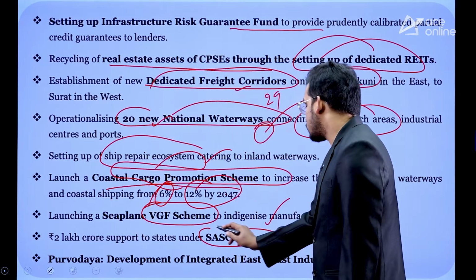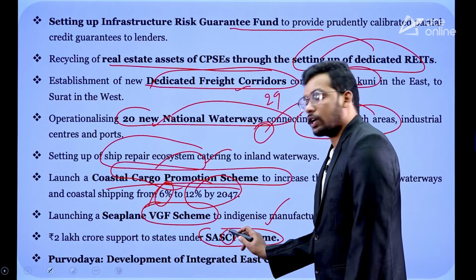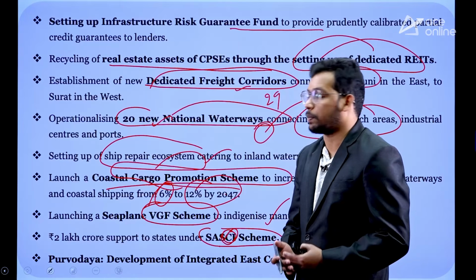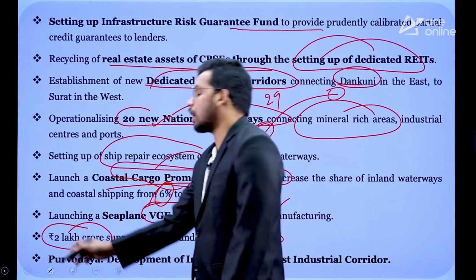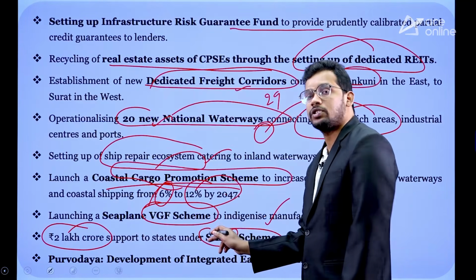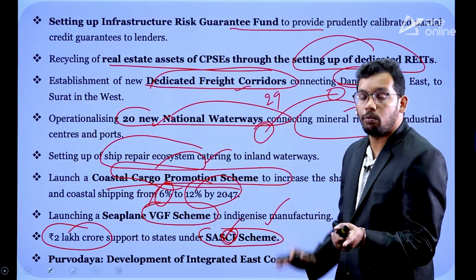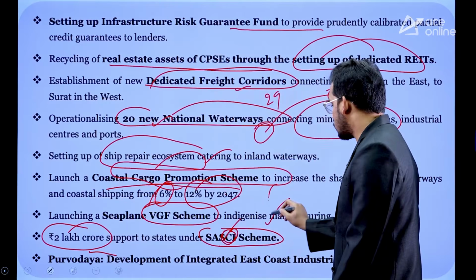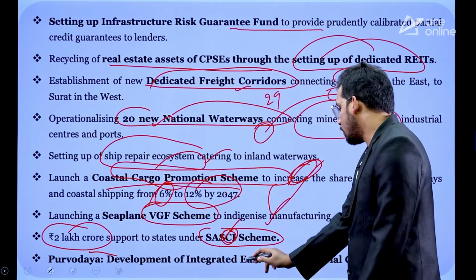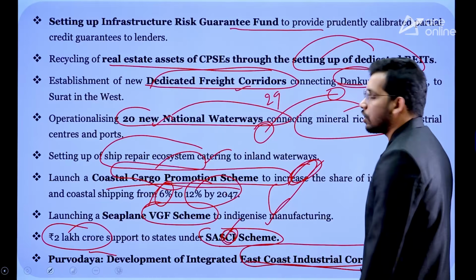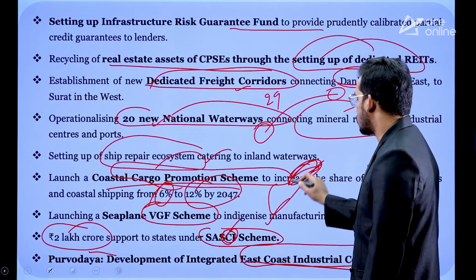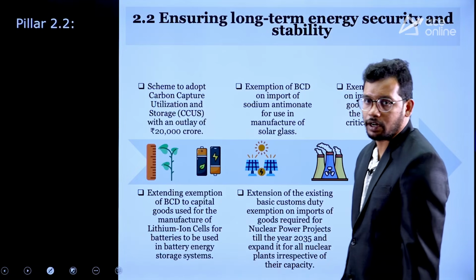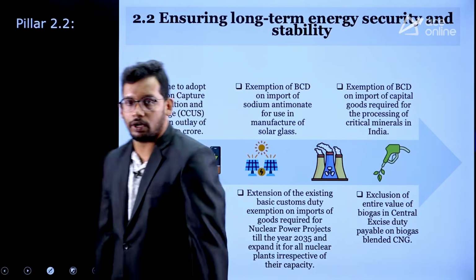Then a special assistance scheme to states for capital infrastructure. To encourage states to invest more in capital expenditure, government is going to create 2 lakh crore. So it is going to support states to promote more investment in infrastructure, right? Similarly, the eastern region is called the Purvodaya region. Government is going to create an East Coast Industrial Corridor. All the business activity and infrastructure is going to be encouraged in this region. So that is also infrastructure related. So that is pillar 2.1 related to infrastructure.